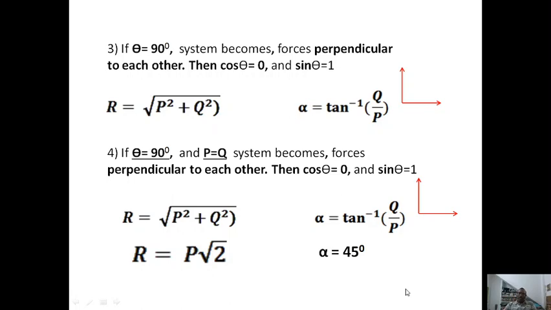And when both the forces are equal, we know that the sides of the triangle as per the Pythagoras law are 1 and 1. Then what will be the hypotenuse? That will be root 2 only. The same thing here is p root 2. What is the angle that will come in between? That is 45 degrees, right? So q by p, that is p by p, therefore tan inverse 1, that means 45 degrees. So you get these concepts. Just practice these concepts.